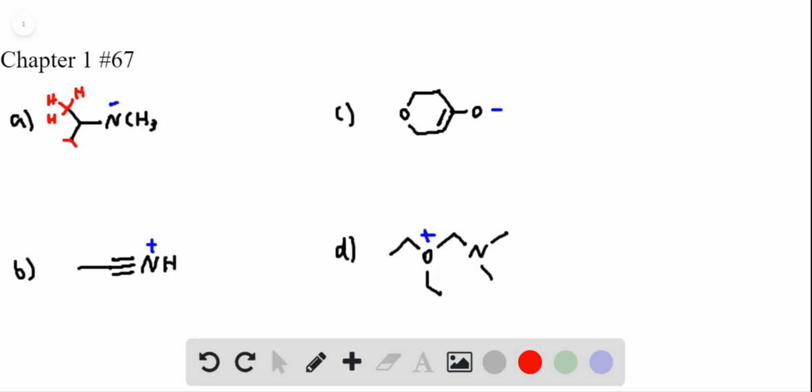So each of these terminal carbons here is going to have 3 hydrogens on it. So that's a CH3 group. This carbon here, where they come together, has only 3 bonds, so it must have a hydrogen on it as well. And then the nitrogen here has a negative charge and only 2 bonds, and so it is going to have 2 lone pairs as well. And so there they are. That's A.